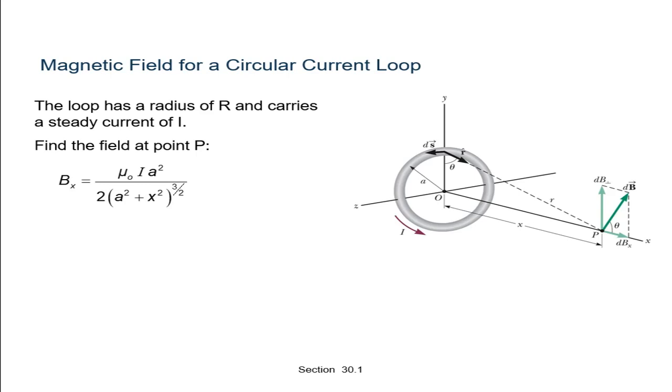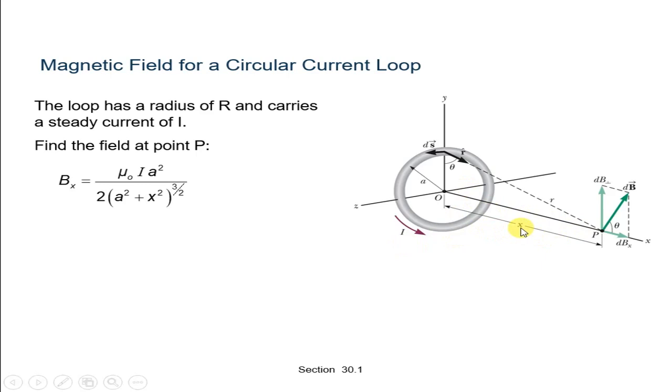We wish to calculate the magnetic field at a point P on this axis. Let x be the distance of P from the center O of the loop.